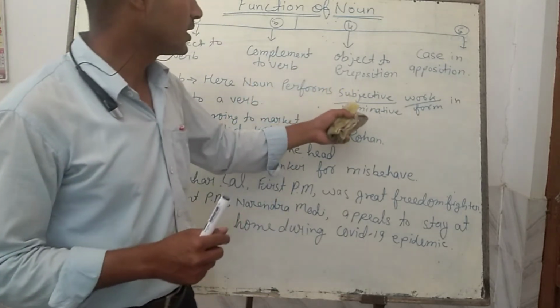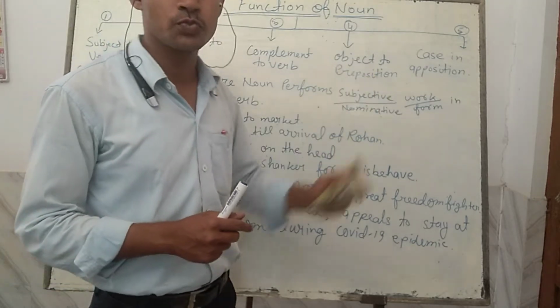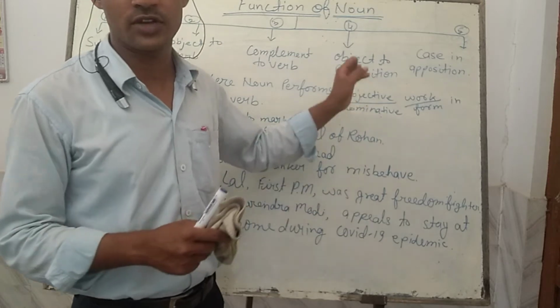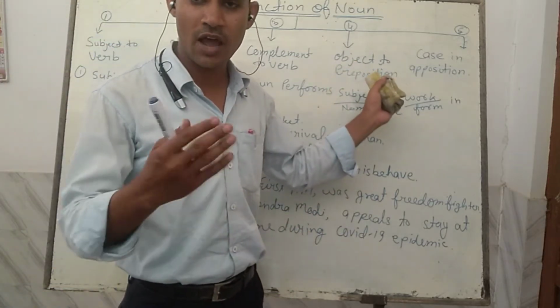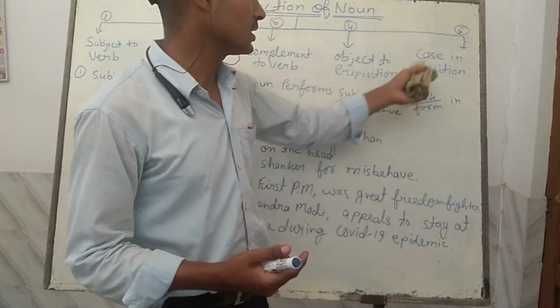And after that the noun performs the function of the object to preposition, means it becomes the object of the preposition. It comes after the preposition and becomes the object of the preposition, that is, the receiver of the preposition. And then case in apposition.